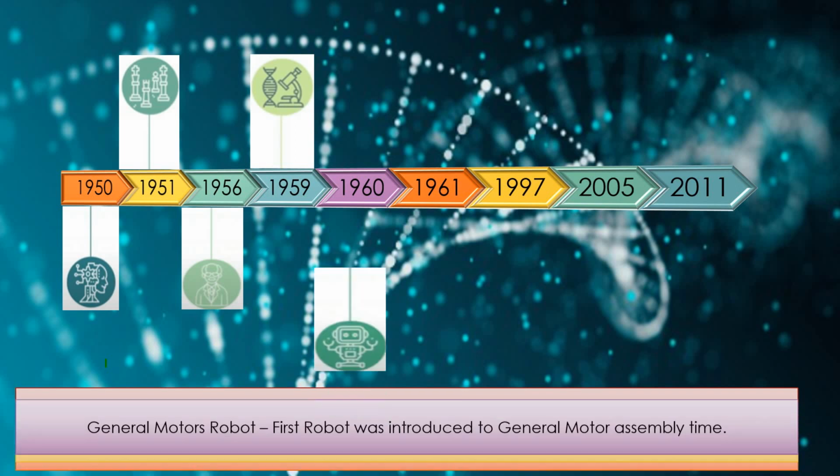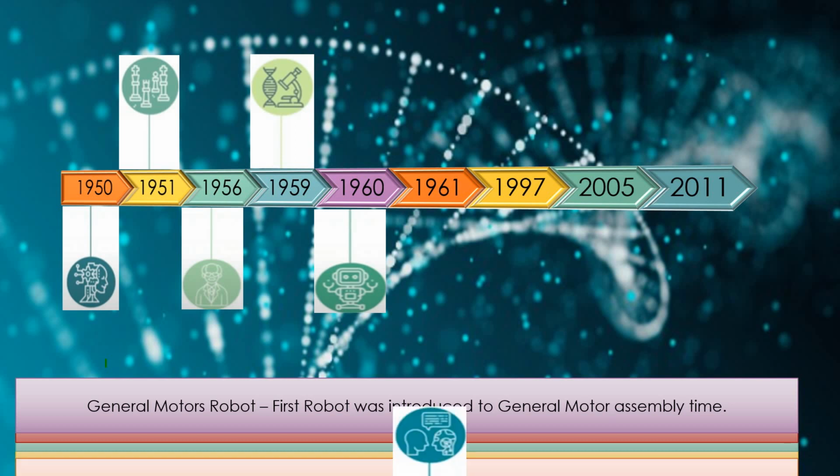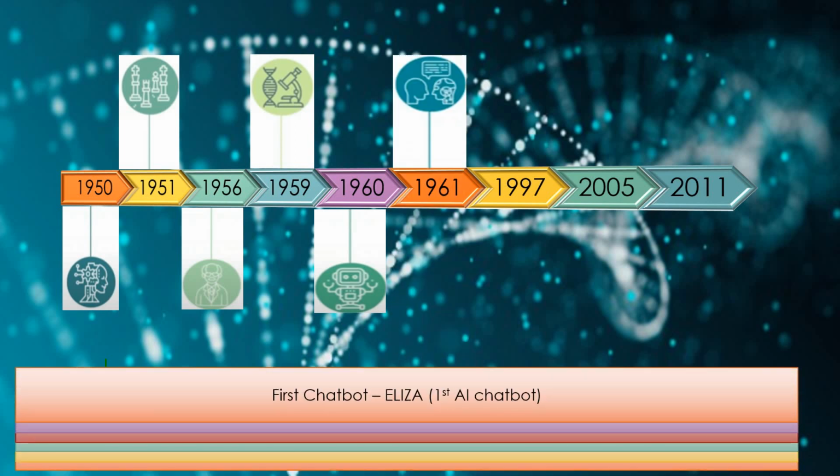After that, in 1960, we have the General Motors robot, that was the first robot which was introduced to the General Motors assembly line. Then in 1961, we have the first chatbot. All of you are familiar with Alexa and Siri, but the first chatbot, which was developed in 1961, was named Eliza, which was the first artificial intelligence chatbot.